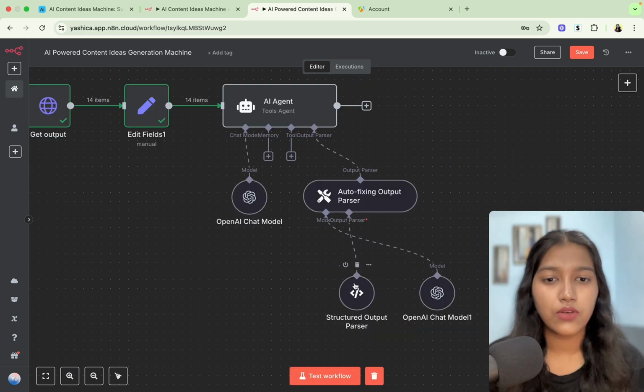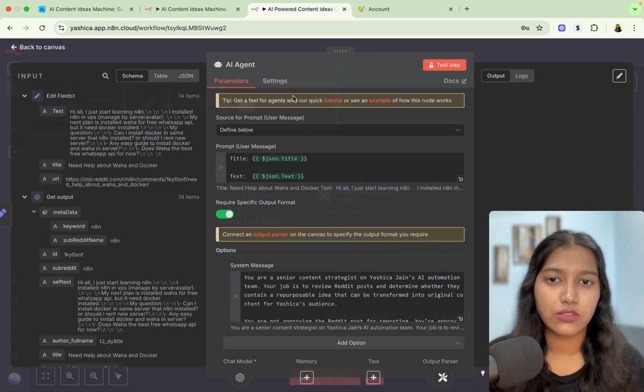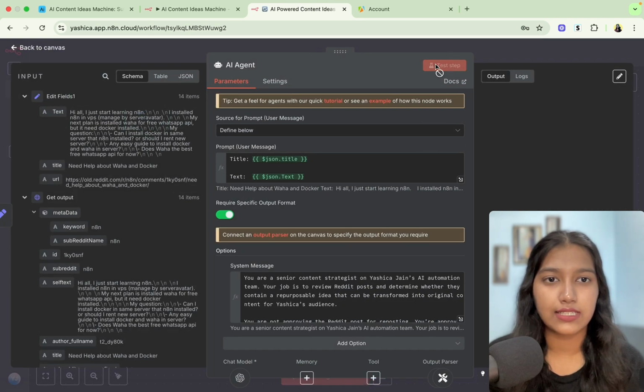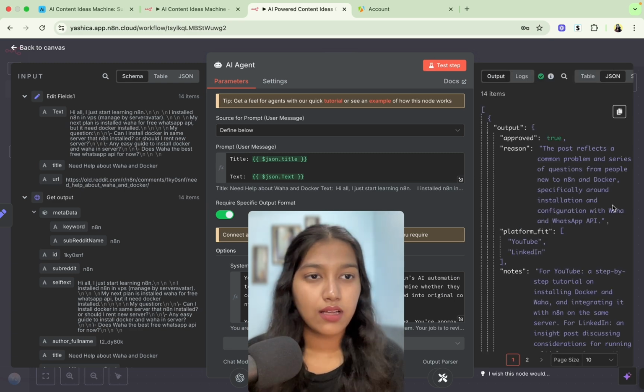Okay, so you could have directly connected this one to the AI agent, but the thing is sometimes it does not follow the JSON structure and it can break your automation. So it's just good to have an extra step to secure the automation. So once this is done, you can save it and let's go ahead and test it. So I'm going to click on test step and it will start approving or disapproving the post that we had got from Reddit. Okay, so we have got the result. If you come to JSON, you will be able to see all the 14 results.